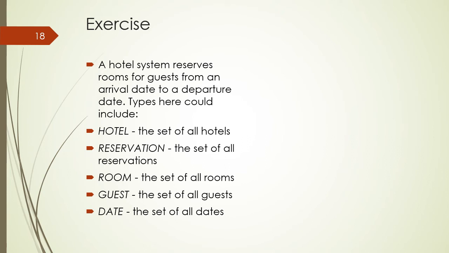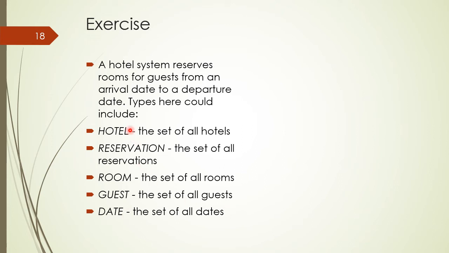Students, there is another exercise for you in which you will declare different kinds of variables. A hotel system reserves rooms for guests from an arrival date to a departure date. Types here could include hotel, the set of all hotels; reservation, the set of all reservations; room, the set of all rooms; guest, the set of all guests; date, the set of all dates.